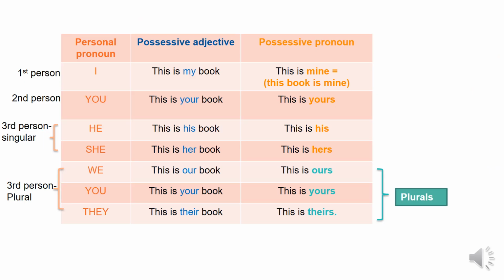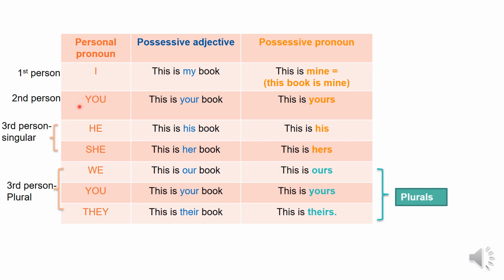Let's analyze this table. Here we have column number 1, personal pronoun. Column number 2, possessive adjective. And column number 3, possessive pronoun. The personal pronouns are I, that is the first person, primera persona.